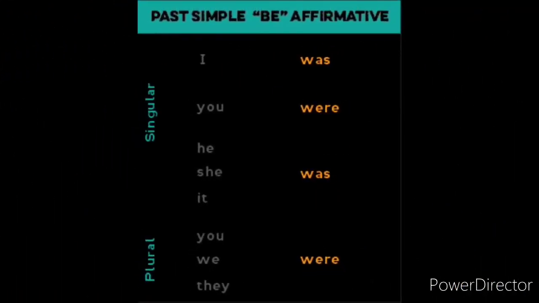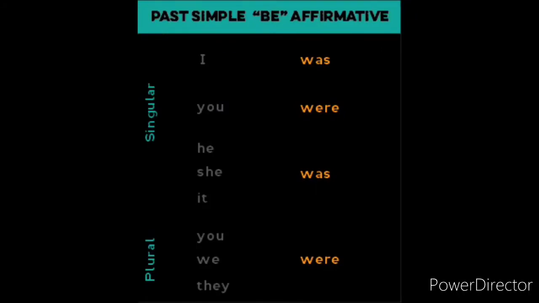In simple past tense, we need to use the be form of verbs in the affirmative sentence, that is the positive sentence that was given here. For singular, I, you, he, she, it. For I, we need to use was. For you, we need to use were.